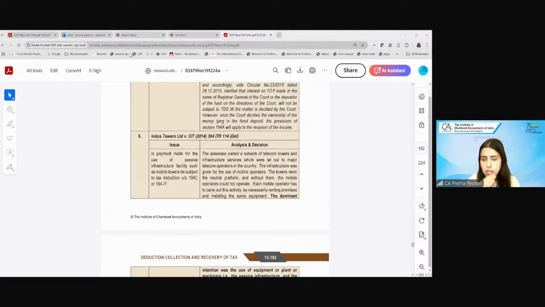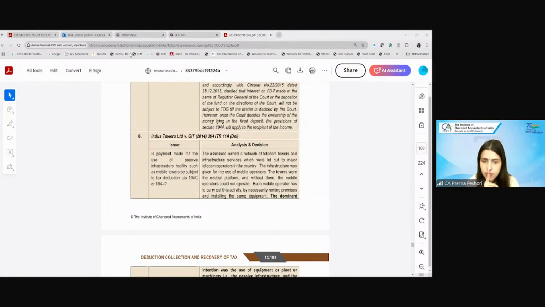So these tower companies let out their towers to the major telecom operators in the country. So Airtel, if it has to provide, let's say, the network in a particular area, it has to do so by necessarily renting a particular equipment. So whether 194I is applicable here, that's the question. Yes, somebody was telling something.